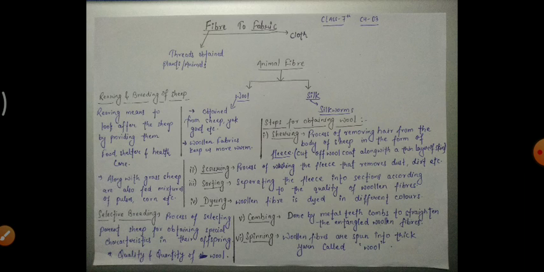Now coming to animal fiber, the two important animal fibers are wool and silk. We'll be studying about both in this chapter, but first of all we'll concentrate on wool. If we ask a simple question, from where do we get the woolen clothes which we wear? We know that wool is obtained from sheep, yak, goat, alpaca, llama. These all are the animals from which we obtain wool.